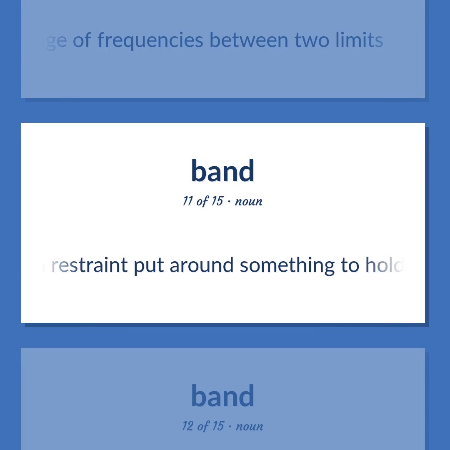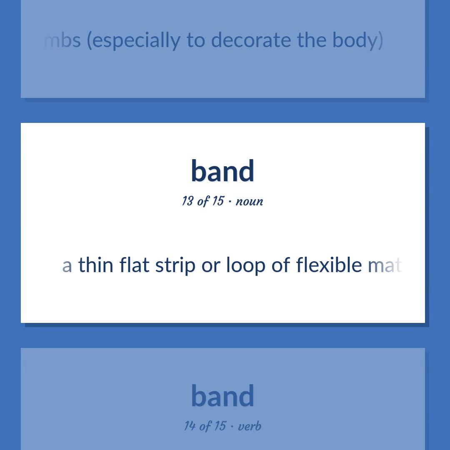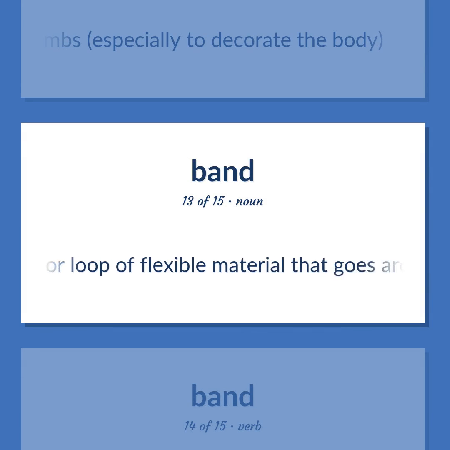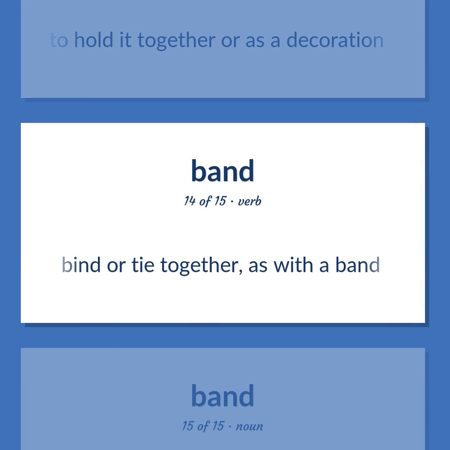A restraint put around something to hold it together. A thin flat strip of flexible material that is worn around the body or one of the limbs, especially to decorate the body. A thin flat strip or loop of flexible material that goes around or over something else, typically to hold it together or as a decoration. Bind or tie together, as with a band.